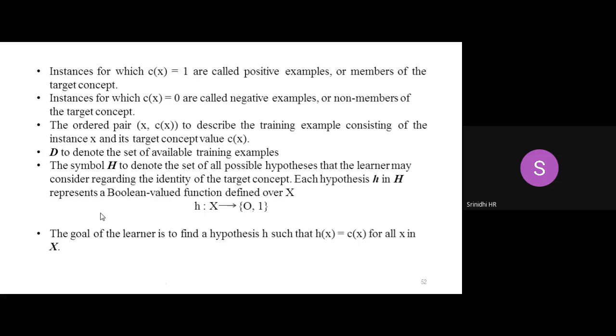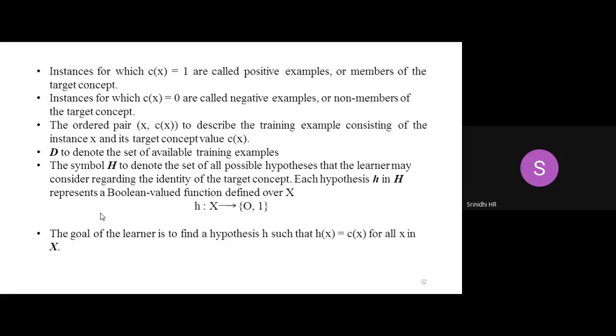Okay. And also capital H represents all possible hypotheses, and small h represents a single, one particular hypothesis. So a small hypothesis is calculated by the output of the set x.